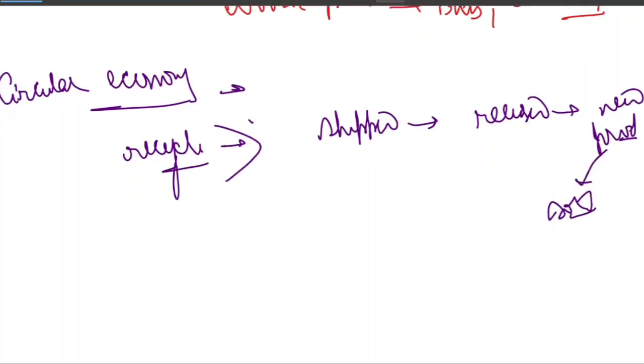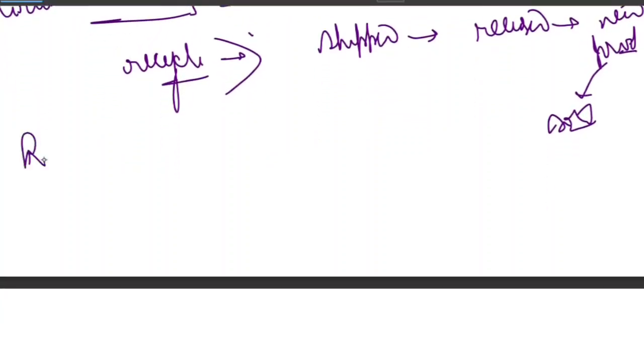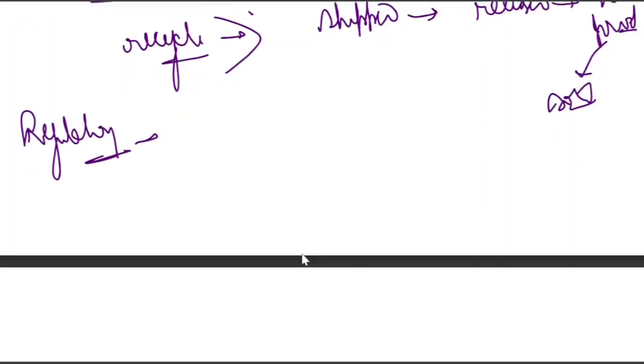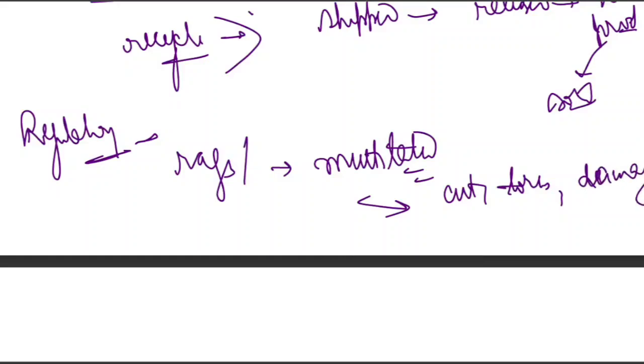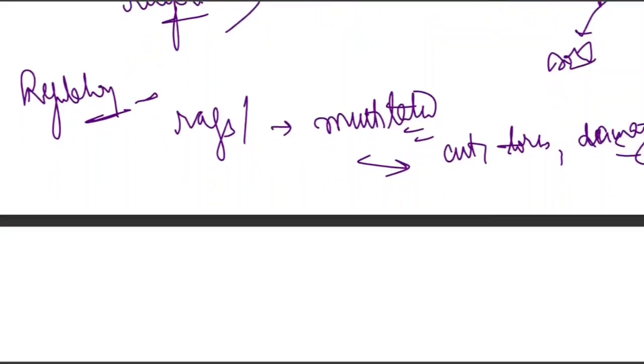So what about the regulatory rule? India has very strict regulatory conditions, which say that these rags or garments must be mutilated. Mutilated means physically cut, physically torn, and physically damaged. Why? To make sure that nobody illegally resells wearable foreign cloth in India without paying high import duty. When the cloth is already torn, it cannot be worn, so it can only be used as raw material for pulling the fiber.